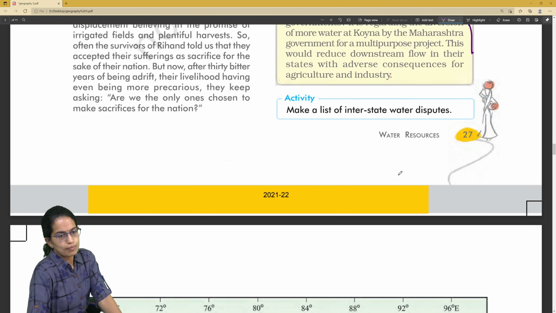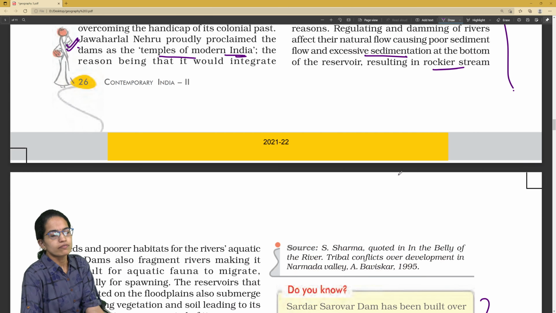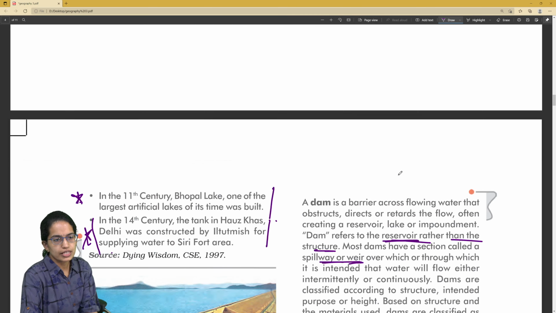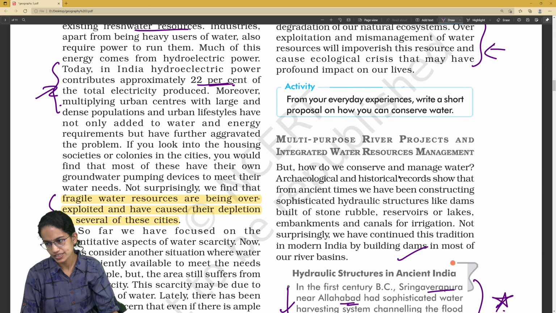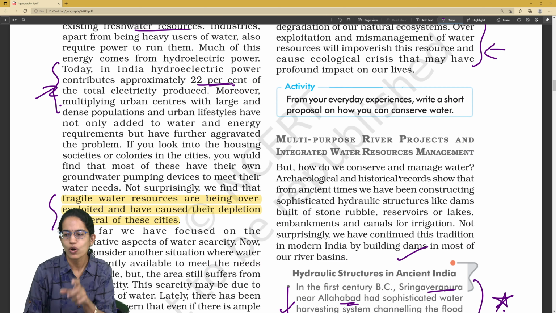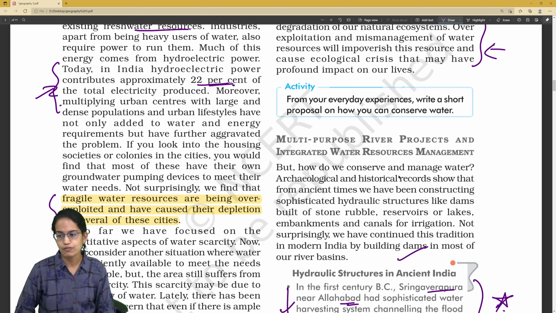So again, a map based question from this section, which is important, location of the various dams. And then we have questions related to ancient hydraulic systems which are important from this section. So we have pinpointed what are the things that you must focus on while reading this chapter for your term 1 MCQs. We would be covering the next chapter of geography in the next lecture.